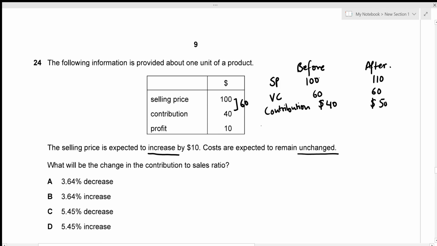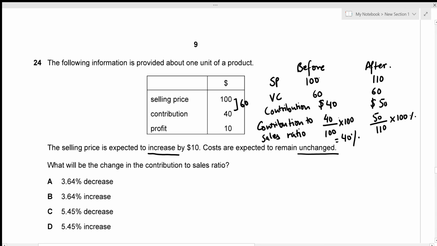Now we just need to find the contribution to sales ratio. So contribution to sales ratio is just going to be contribution by sales. So here we have the contribution of $40, sales is of 100 into 100, so that's just going to be 40%. And here the contribution is 50, the selling price is actually 110 into 100, so this is percentage. This is 45.45%.